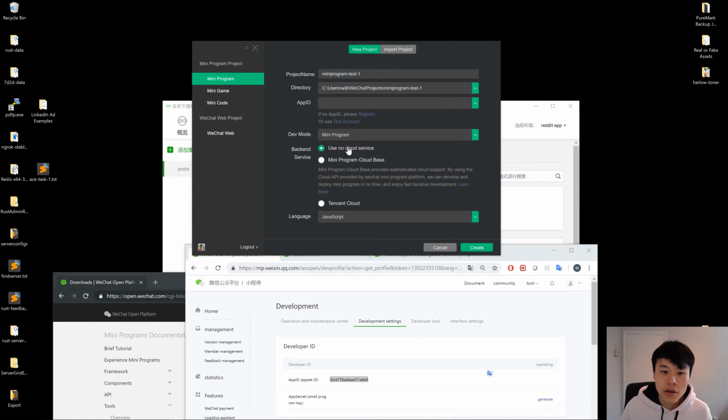So now, back here, put in your app ID, no capital, and use the mini-program cloud base. So this makes it really easy to set up a server, very similar to a Node server. You'll see in a bit. You can also use Tencent Cloud, which basically just means that you can connect it to your own server, and then also use no cloud service at all.